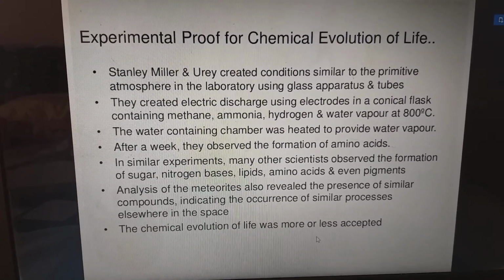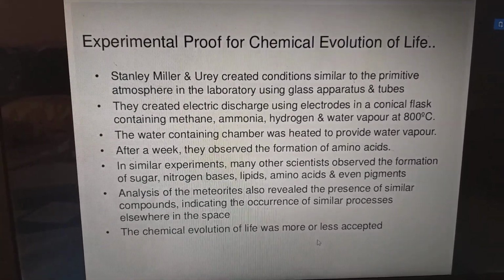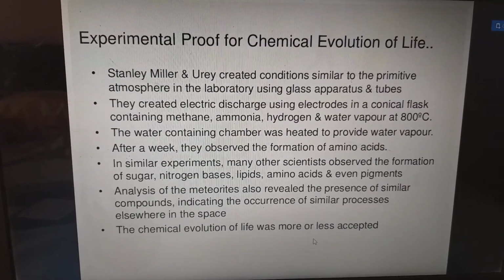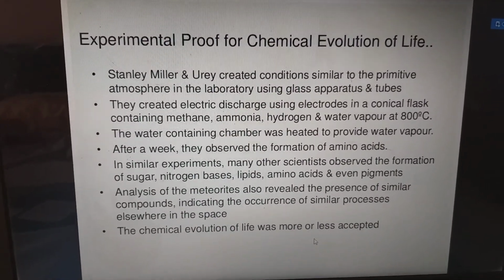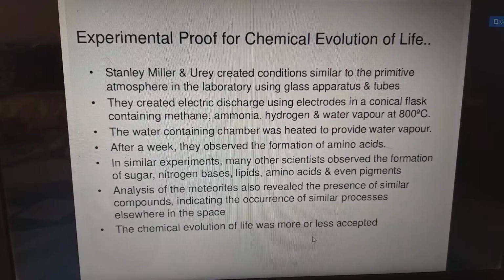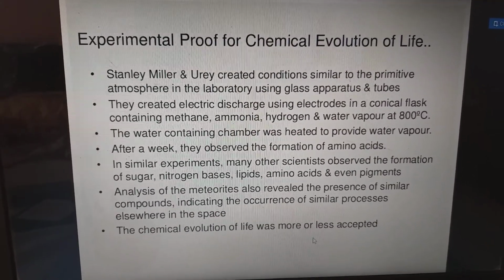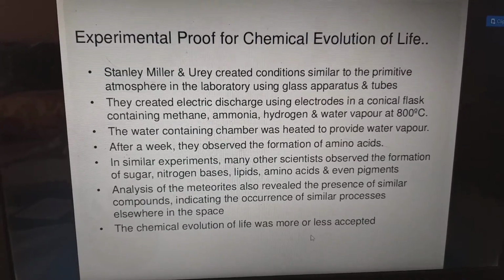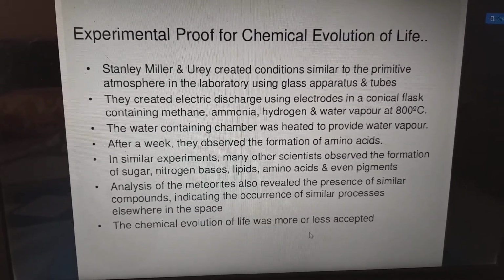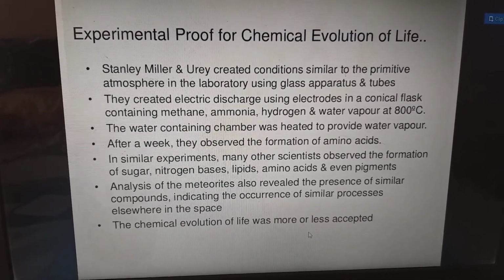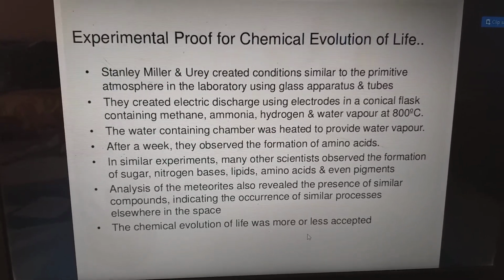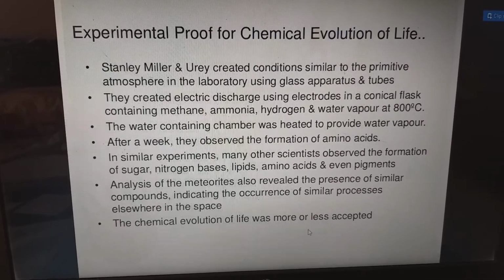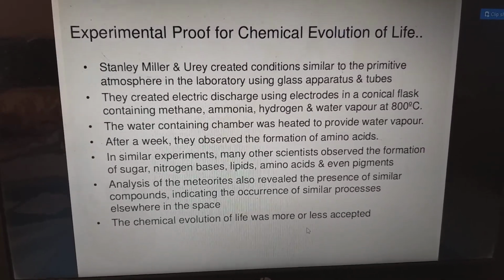And next, experimental proof for chemical evolution of life. First, Stanley Miller and Urey created a condition similar to the primitive atmosphere in the laboratory using glass apparatus and tubes. They created an electric discharge using the electrodes in a conical flask containing methane, ammonia, hydrogen, water vapor at 800 degrees Celsius. So they wanted to see whether the chemicals will create life or not. The water-containing chamber was heated to provide the water vapor.